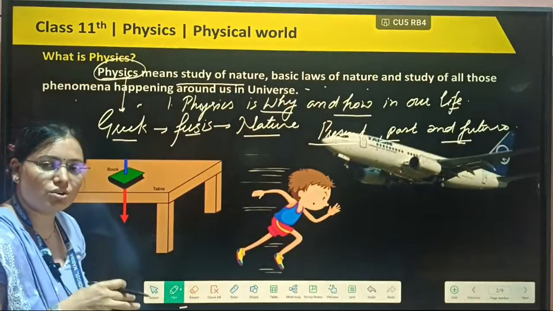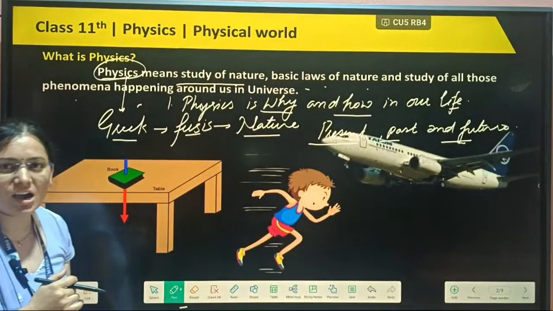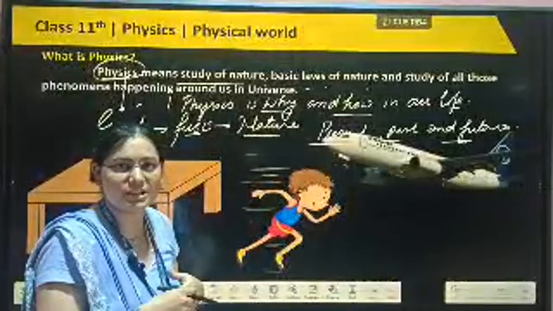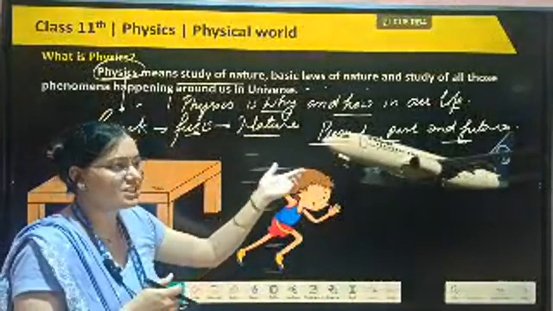Any technology coming out in our life also comes from physics. Technology means, for example, we are taking live classes, using computers and phones, everywhere different technology.